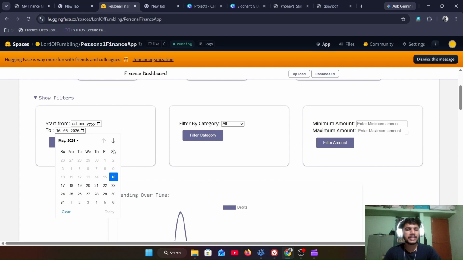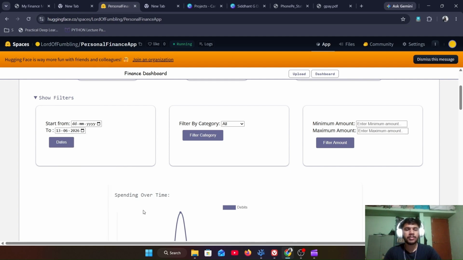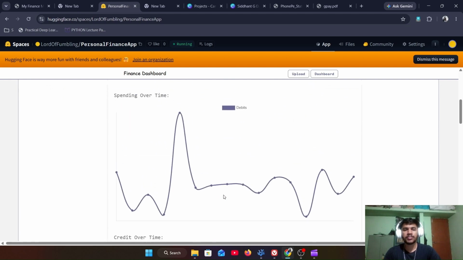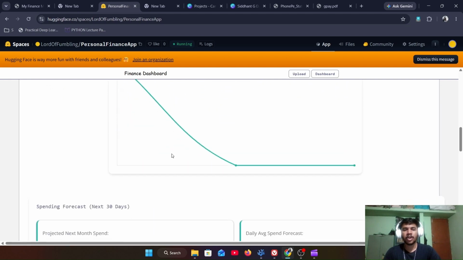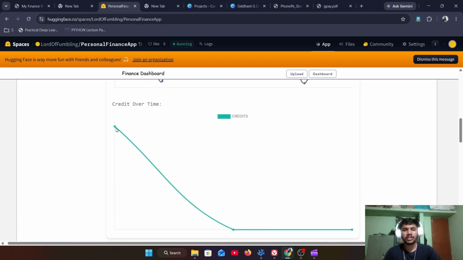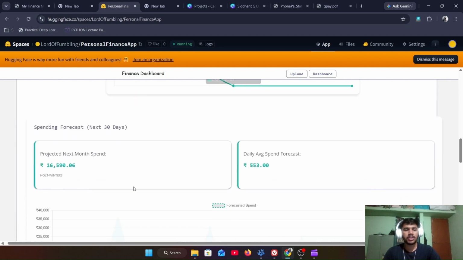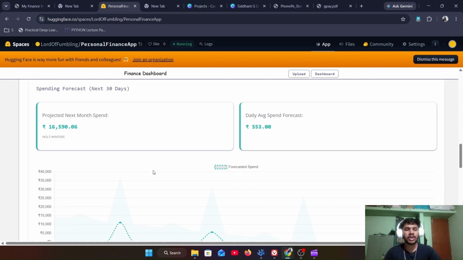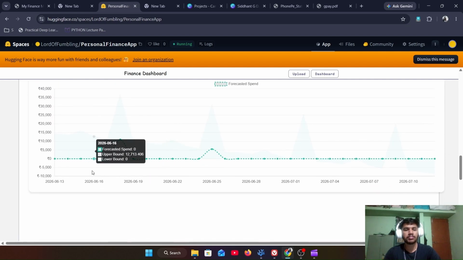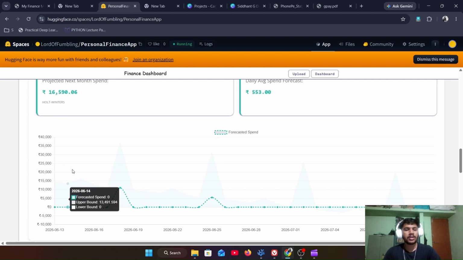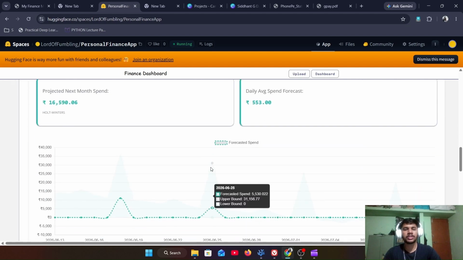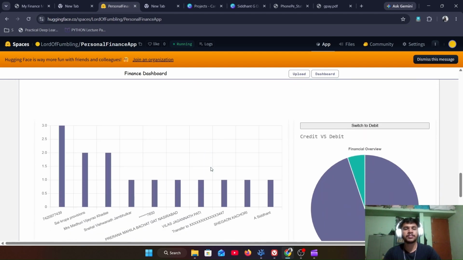This statement is from May 16 to June 13. There are a certain number of transactions, a certain number of debits, and how much amount is credited. There is only one or two credits in the whole account. Based on this data, the forecaster has forecasted some spending charts. If there is a very short amount of data, then there is bound to be some type of anomalies.